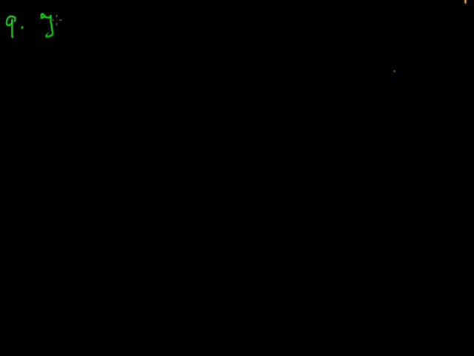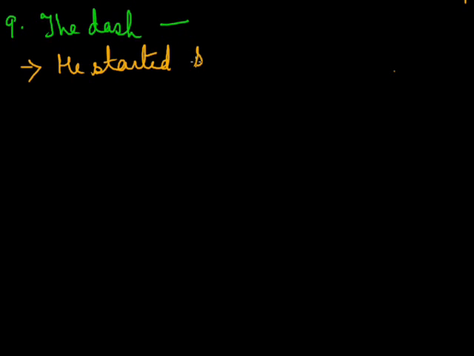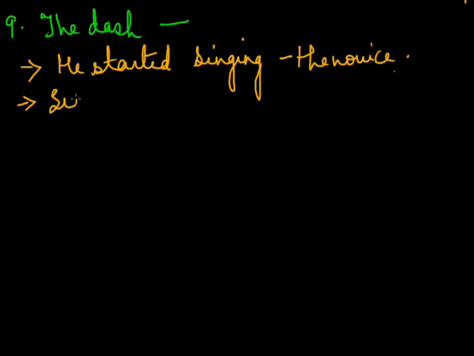Next, that is the dash. The dash as a mark of punctuation has the following uses. First is to indicate a break in thought. For example, he started singing, dash, the novice followed. Second, to mark a summing up. It is also used to sum up things. For example, hard work and sincerity, dash, again now you're summing it up, that is what I desire from an employee.